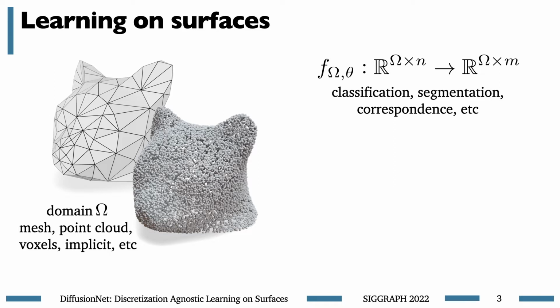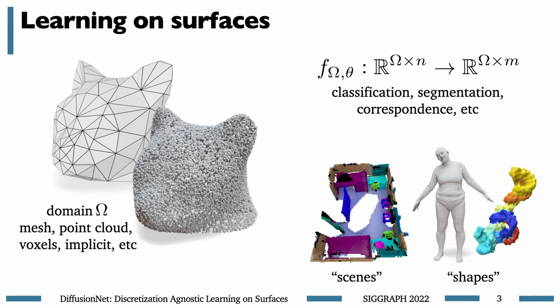These learned functions depend on both the parameters theta that we fitted, as well as the shape on which we're learning. We're going to focus here on learning on individual, fairly well-resolved shapes, as opposed to, say, scene scale learning on raw sensor data. Of course, these networks apply in either case, but studying individual shapes really helps us drill down on the geometric implications of our network, and includes a whole lot of important tasks across visual computing as well.